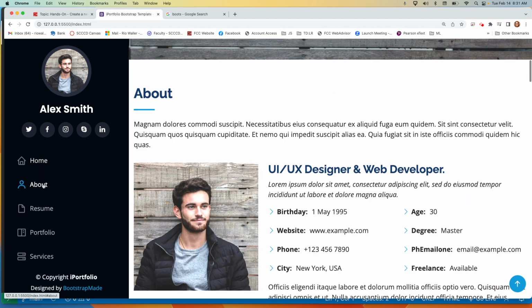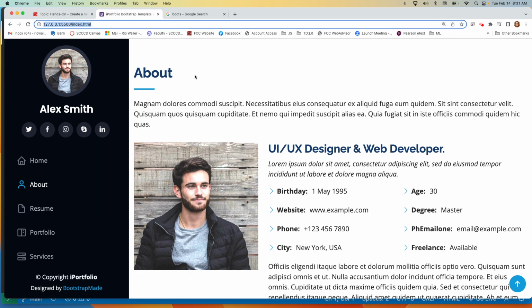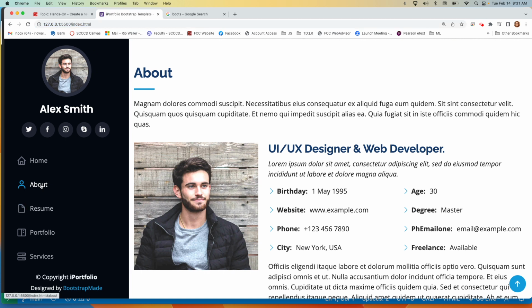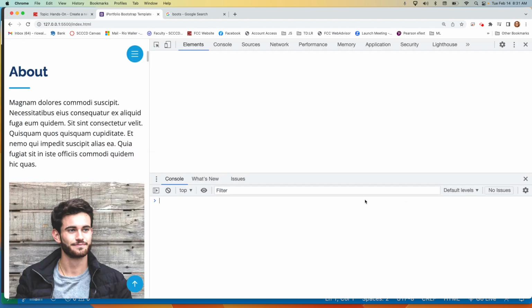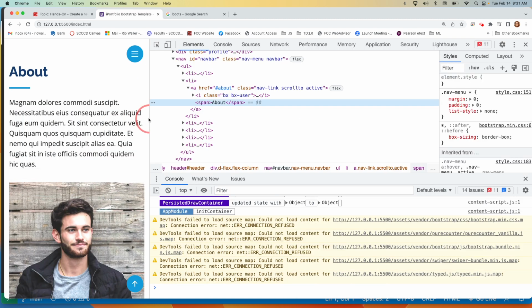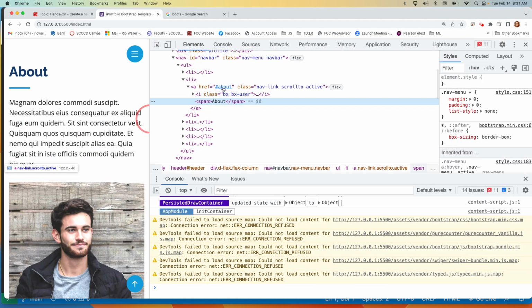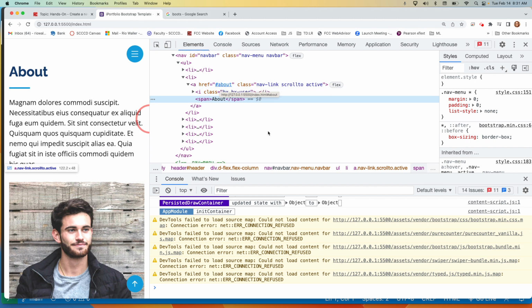But for today, if I just click on here, notice that the URL does not change. What happens is these are anchor links. If I right click in here and hit inspect, you can see by me coming in here, this href is when you see this pound about, that means it's staying on the same page.